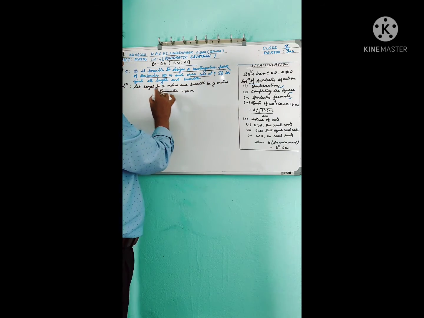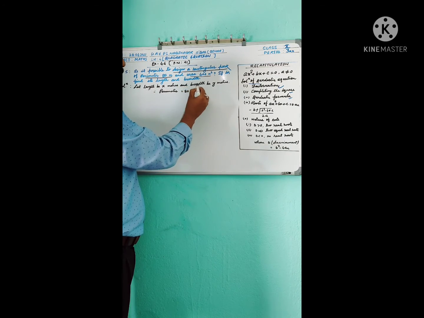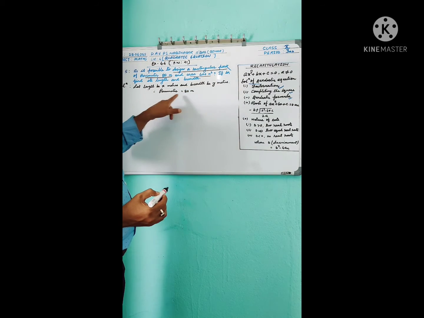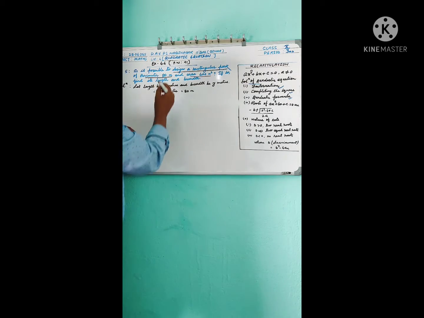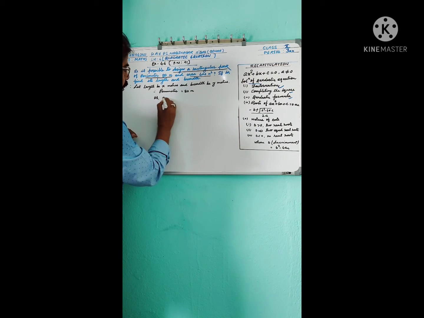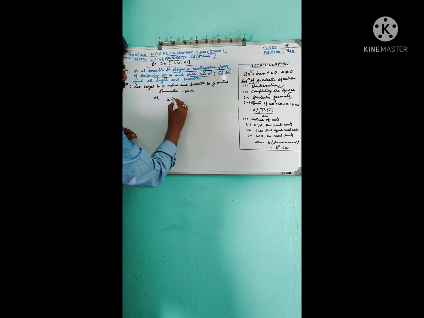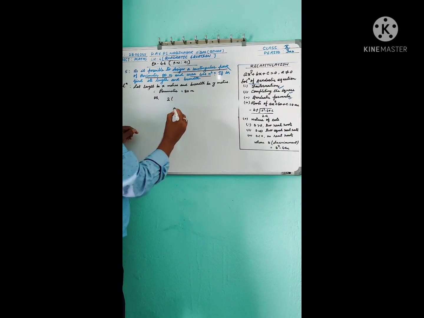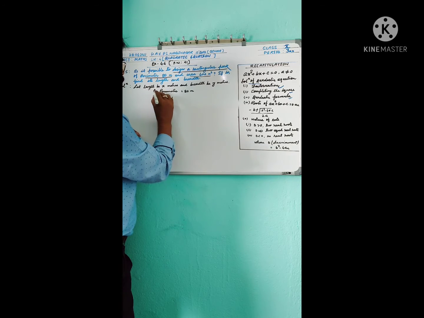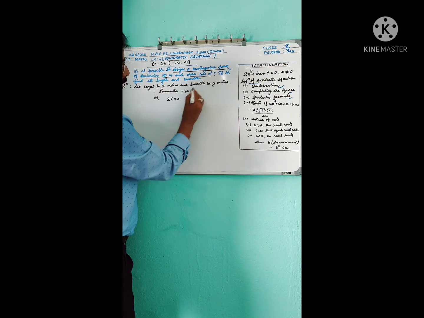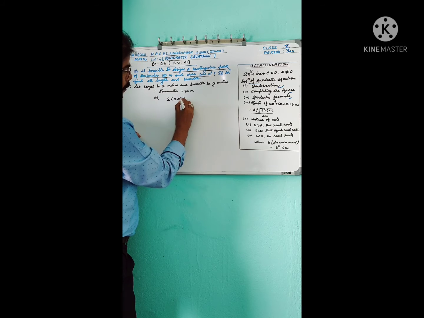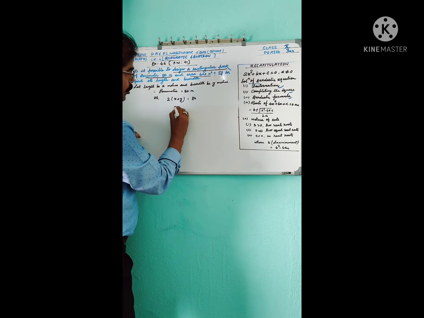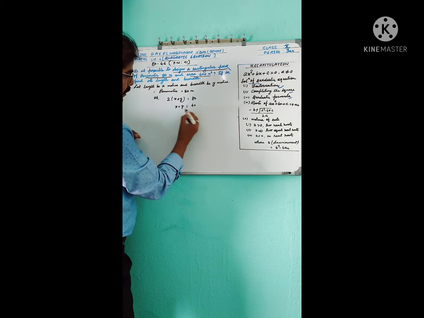Dear students, let length be x meters and breadth be y meters. Then perimeter equal to 80 meter is given. We know that perimeter of a rectangular park is 2 into length plus breadth. So length is x, breadth is y, 2 into x plus y equal to 80. So x plus y equal to 80 by 2, that is 40.